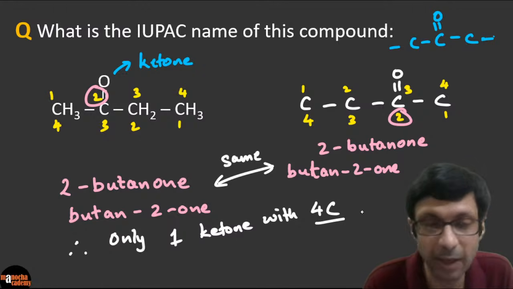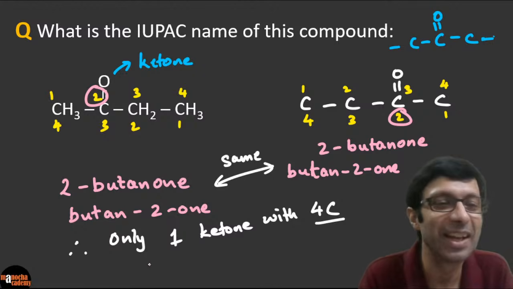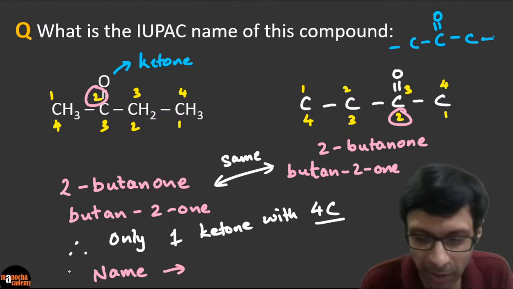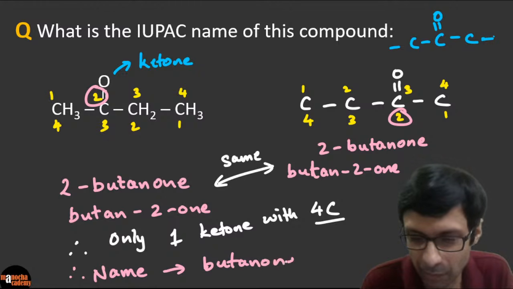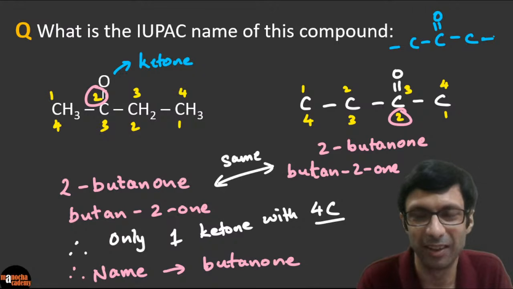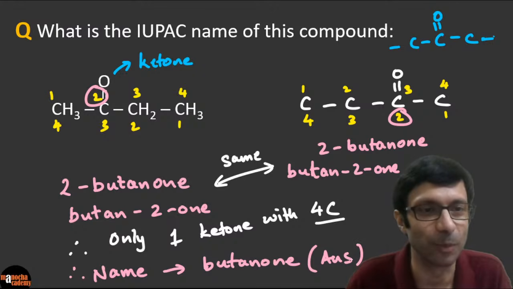So with 4 carbon atoms you can have only one ketone. So what is the name of this compound? Simply butanone, right? So the number 2 is unnecessary. So the correct answer is actually just butanone.